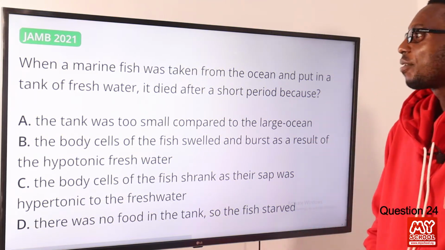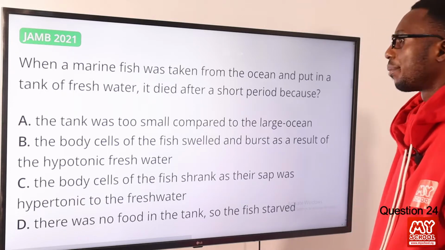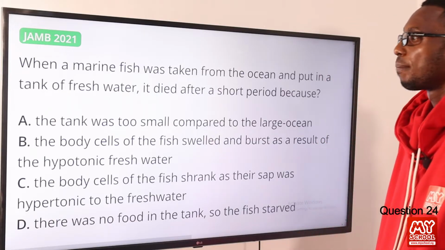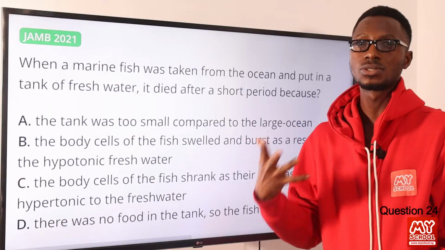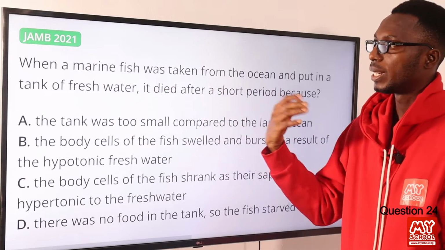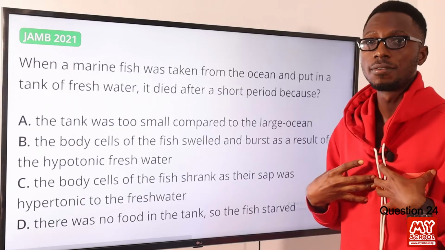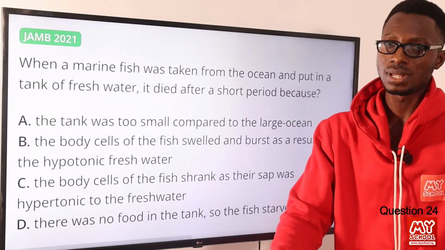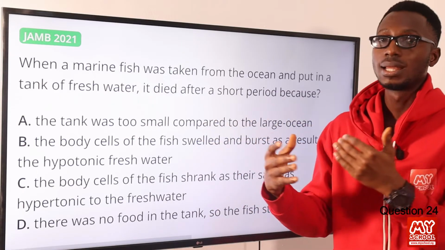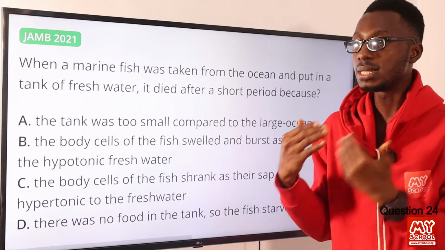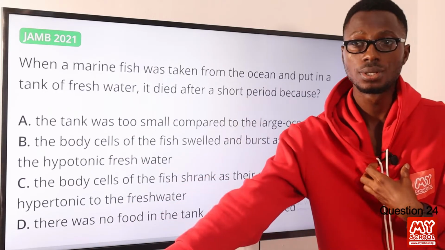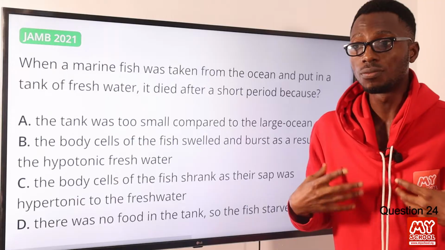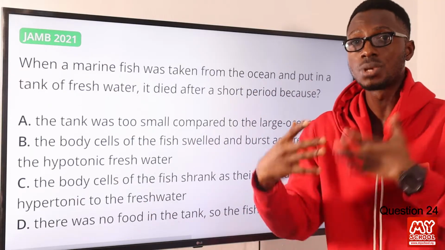24. When a marine fish was taken from the ocean and put in a tank of fresh water, it died after a short period because, we know that a marine fish lives in seawater, it's salty. Typically, the internal environment of the marine fish is hypotonic to the environment where it lives, that is the seawater. So for it to survive in the seawater, it has to drink plenty of water, because since its body is hypotonic to the seawater environment, water has a higher tendency of flowing out of the body to the environment. So it has to drink plenty of water.